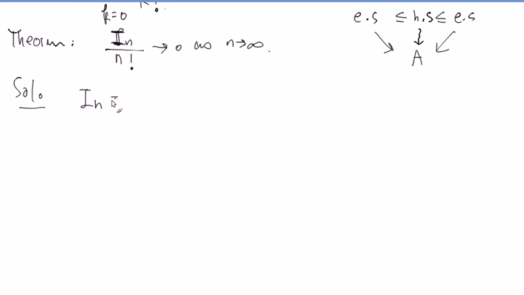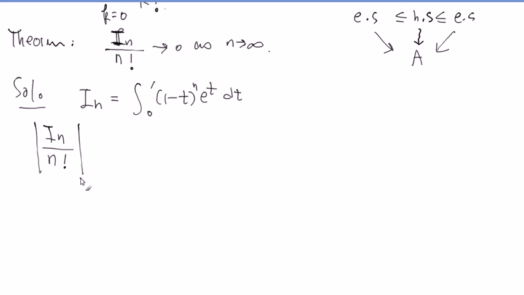What is I_n? I_n by definition was the integral from 0 to 1 of (1 minus t) to the n times e to the t dt. Okay, all you care about is the magnitude of this number, so usually we put an absolute value around it. So we want to see what happens if you put absolute value around it, sometimes just dealing with the magnitude, and I_n is equal to the absolute value of 1 over n factorial times the integral from 0 to 1 of (1 minus t) to the n e to the t dt. Right, all in absolute value.